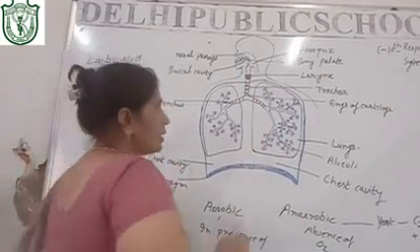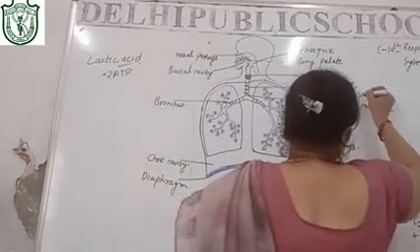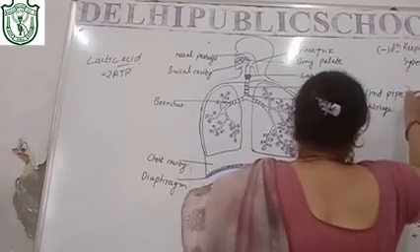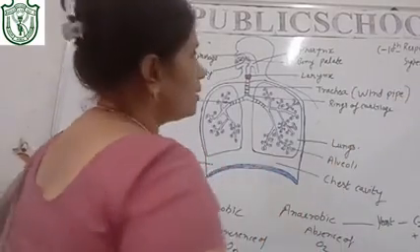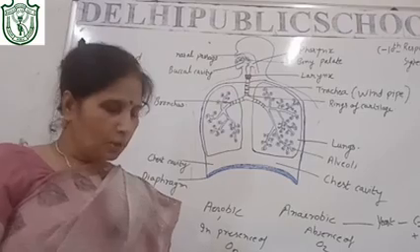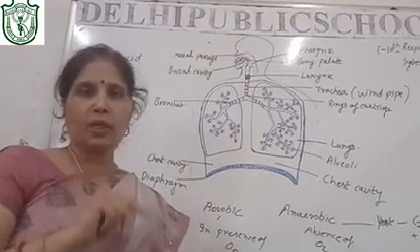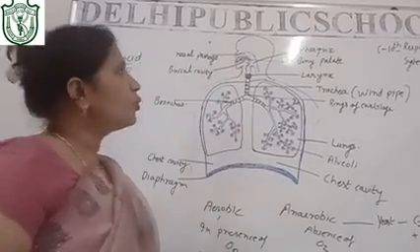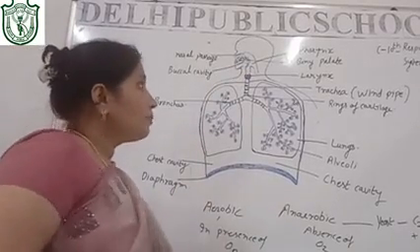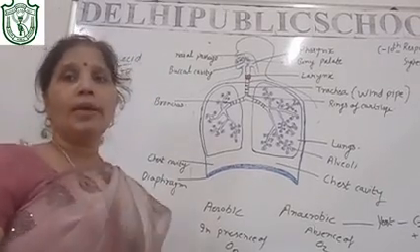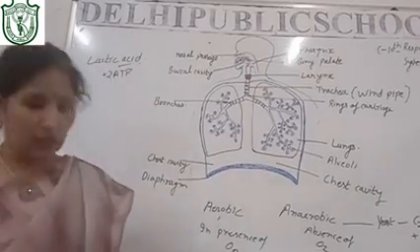Trachea is also called the windpipe. The main thing is that it is a simple soft tube. The pipe you use for watering is quite hard, but this trachea is a very soft tube, so something is required to provide it strength.